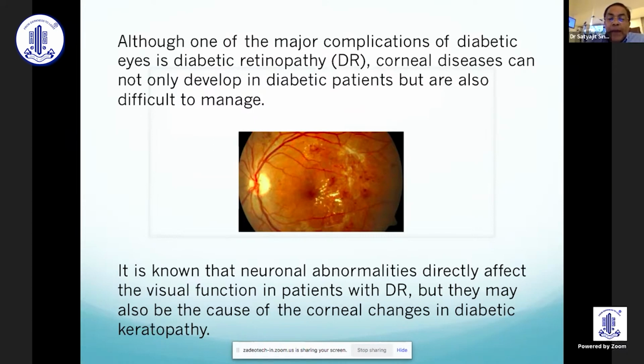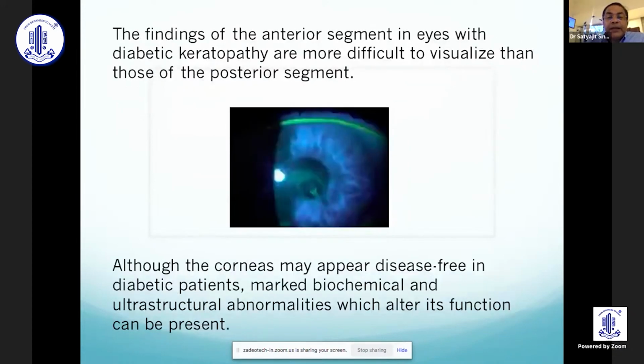It is known that neuronal abnormalities directly affect the visual function in patients with diabetic retinopathy, but they may also be the cause of corneal changes in diabetic keratopathy. The findings of the anterior segment in eyes with diabetic keratopathy are more difficult to visualize than those of the posterior segment. When we are busy in our day-to-day regular OPD, sometimes we can miss subtle signs in the cornea, especially in patients with uncontrolled diabetes. Although the cornea may appear disease-free in diabetic patients, marked biochemical and ultrastructural abnormalities altering its functions can be present.